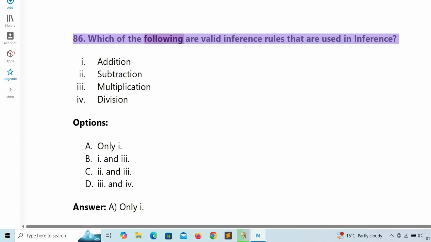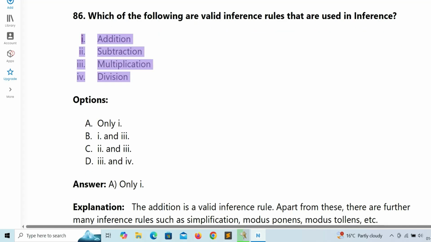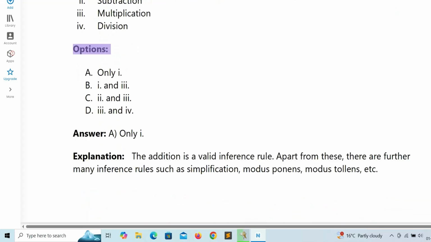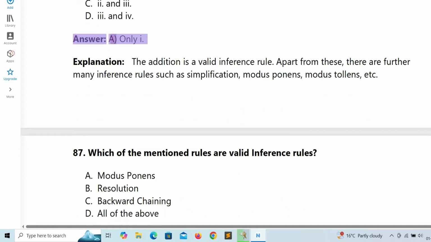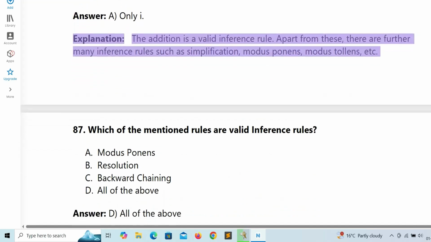86. Which of the following are valid inference rules that are used in inference? 1. Addition. 2. Subtraction. 3. Multiplication. 4. Division. Options: A. Only 1. B. 1, 2, and 3. C. 2 and 3. D. 3 and 4. Answer: A. Only 1. Explanation: addition is a valid inference rule. Apart from these, there are many further inference rules such as simplification, modus ponens, modus tollens, etc.